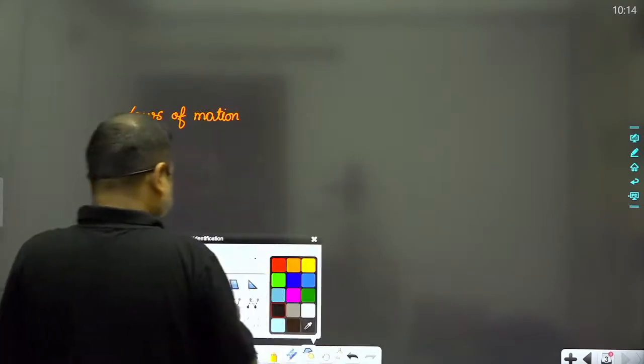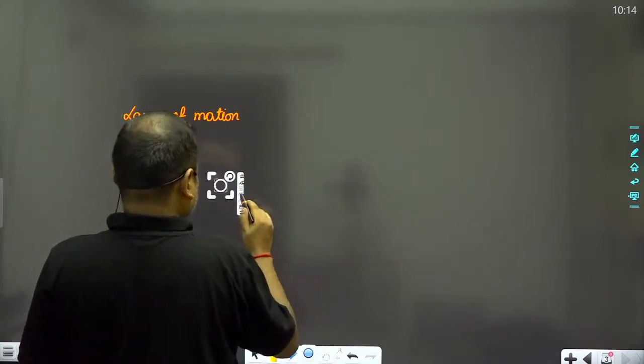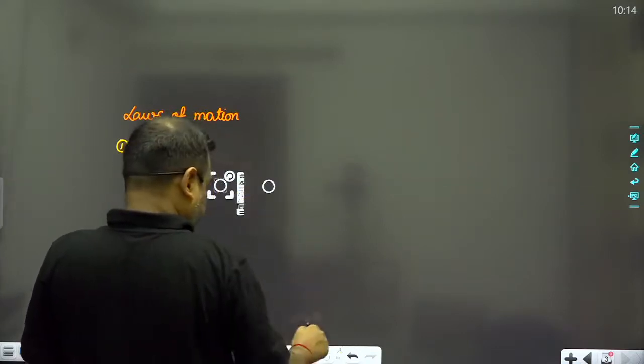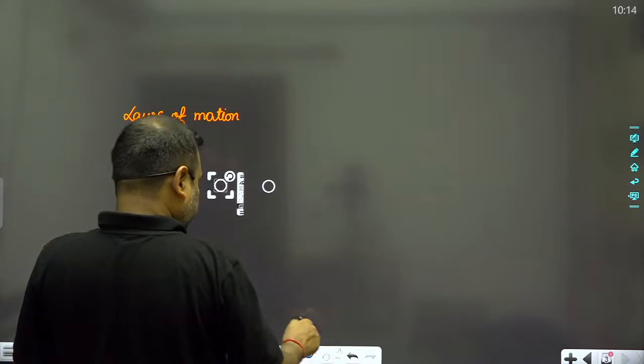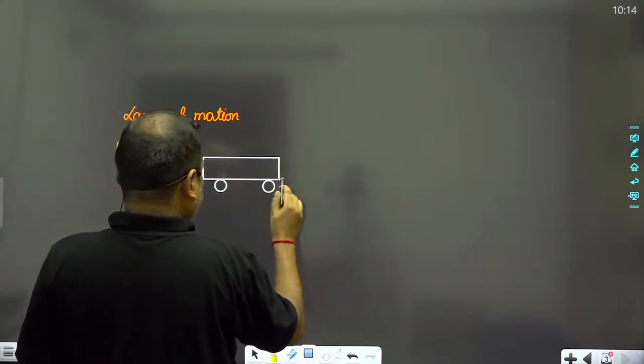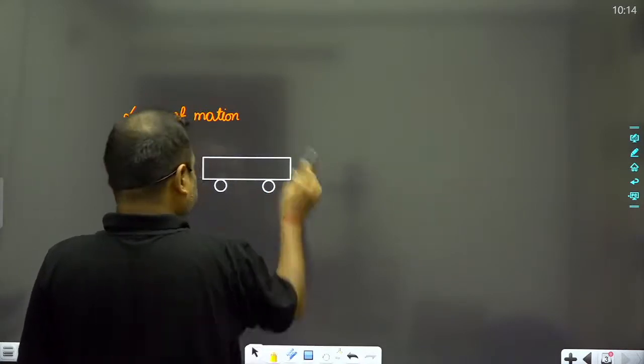Suppose that a force of 10 Newton. Suppose that this is the wheel of a train. This is a wheel of the train like this, and this train is being run.